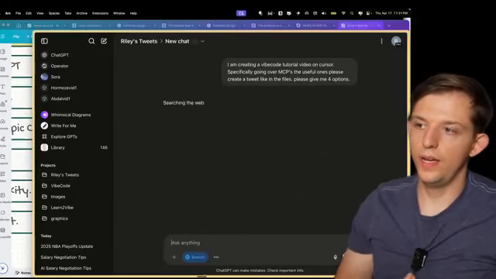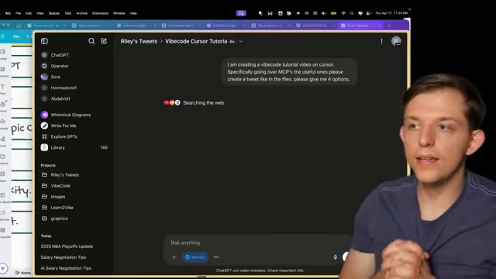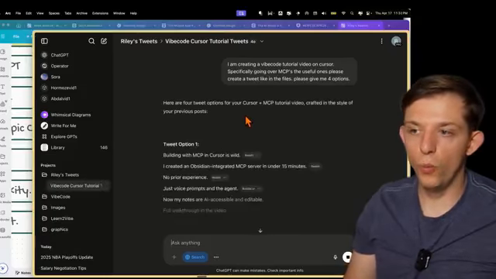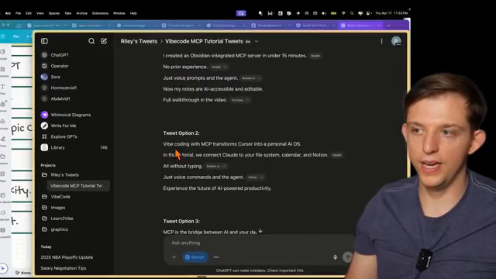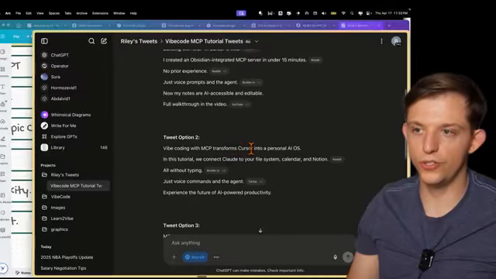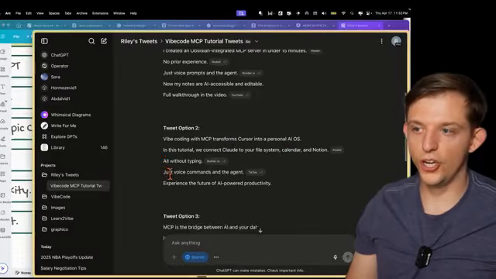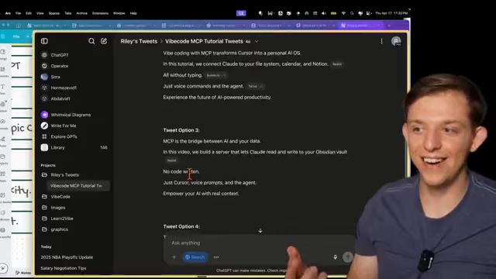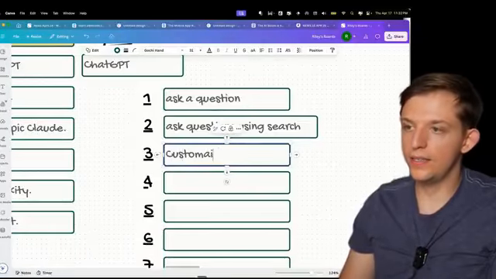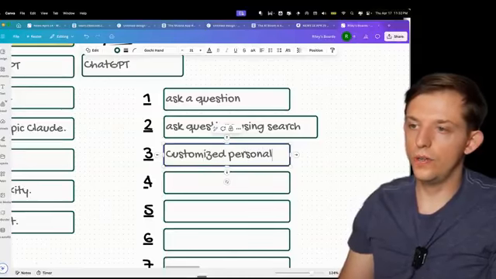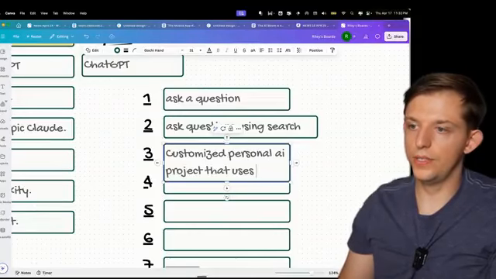And so now it is going to search the web and it's going to have context, right? Tweet option 1. Remember, I specifically asked for all of the sentences to be on their own line, and it's doing that. VibeCoding with MCP transforms Cursor into a personal AI operating system. In this tutorial, we connect Claude to your file system, calendar, and Notion, all without typing, just voice commands and the agent. That's exactly how I would say it. And so now we have created a customized personal AI project that uses our tone.